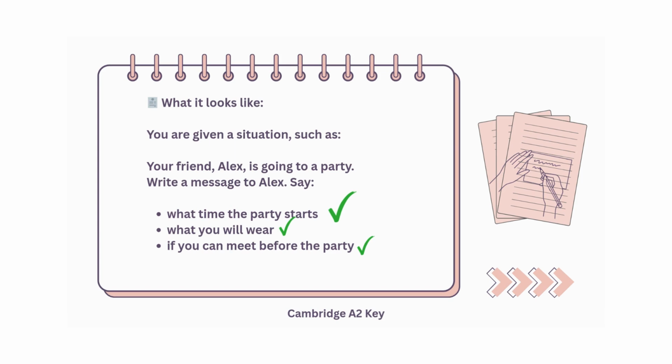Now, let's start with the email. In part 6, you need to write about 25 to 35 words. You will get 3 bullet points and you must include them. It can be a reply to a message from a friend. So here is a simple task. You're given a situation such as your friend Alex is going to a party. Write a message to Alex. Say what time the party starts, what you will wear, if you can meet before the party.